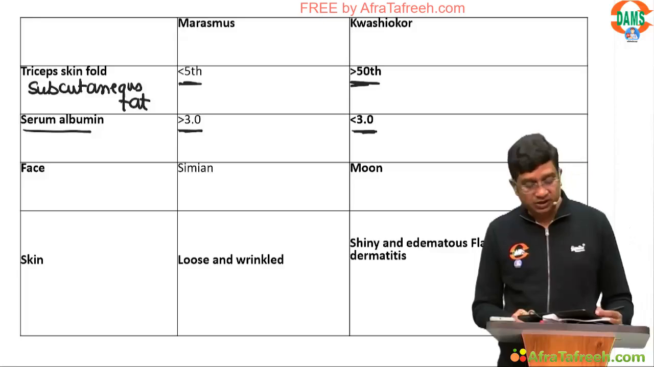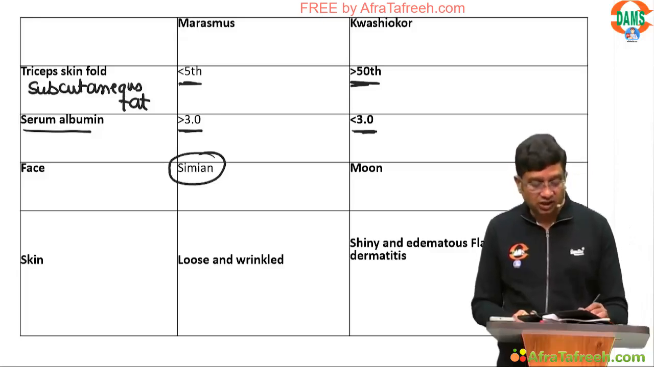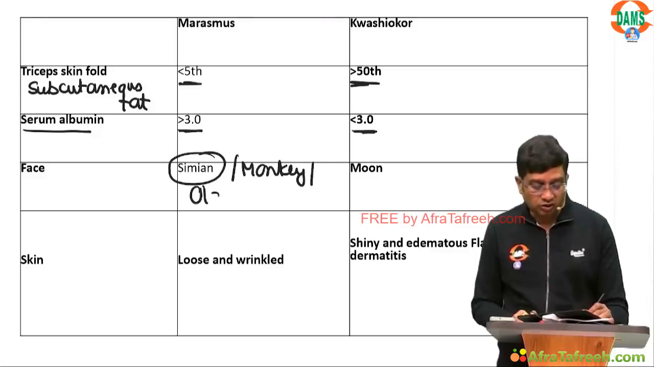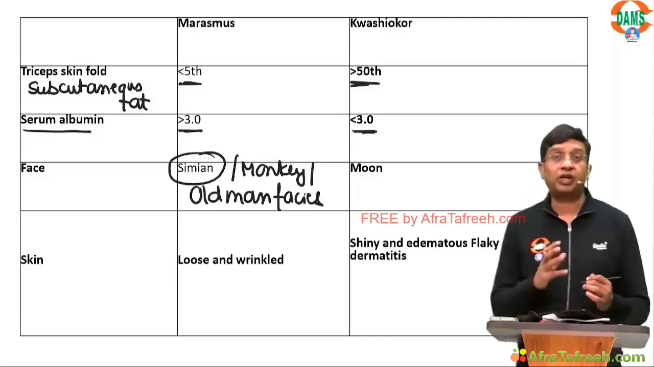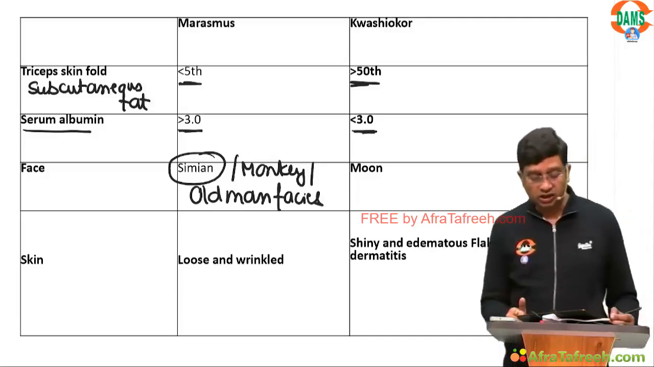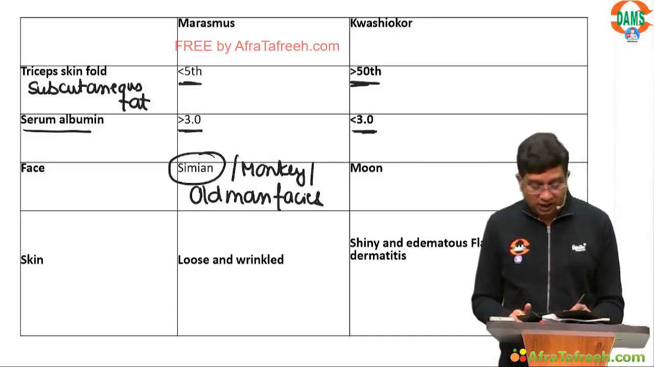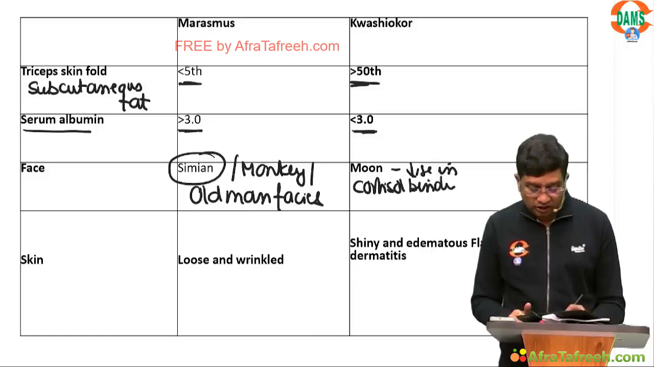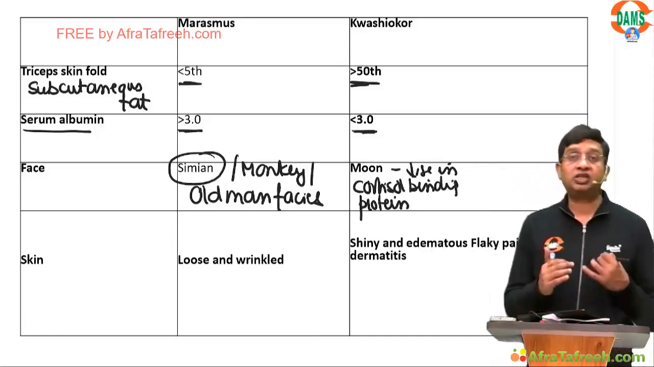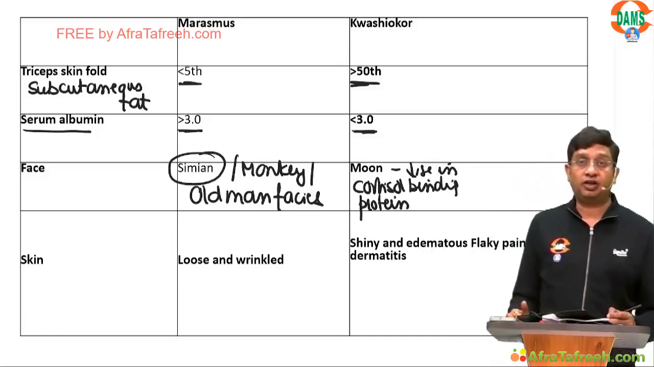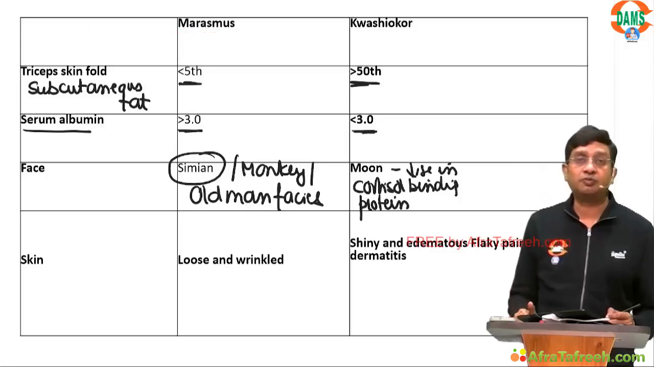In marasmus, there are simian facies, which you also call monkey faces, or old man faces, and you will get them when there is loss of the buccal pad of fat. In kwashiorkor, what we get is moon-like faces, as there is a decrease in cortisol binding protein. Due to the decrease in cortisol binding protein, there is an increase in the free cortisol level, and this free cortisol level gives moon-like faces.